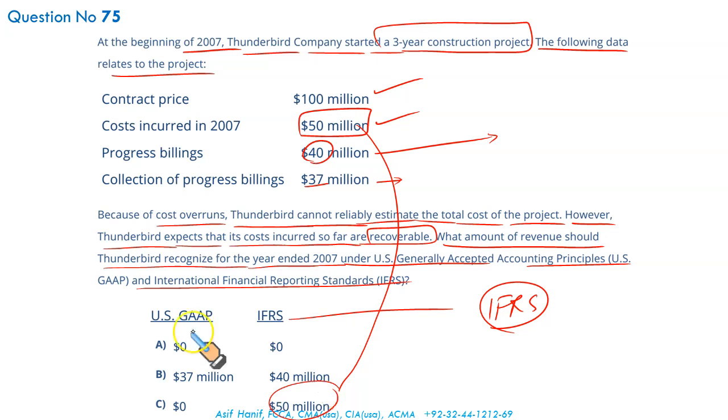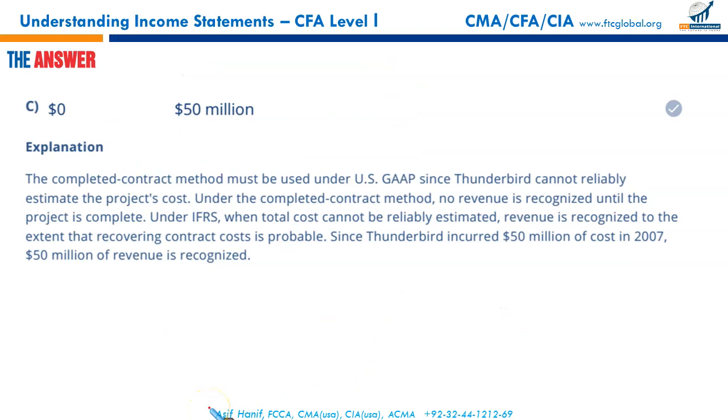Under US GAAP, since the project is indeterminate, we will be using the completed contract method. Since it has not yet been completed, Thunderbird cannot reliably estimate the project cost. So under US GAAP, we will treat it as a completed contract method and we will not consider any revenue now. So it means either A or C, since C makes the perfect combination. So C is the right answer.